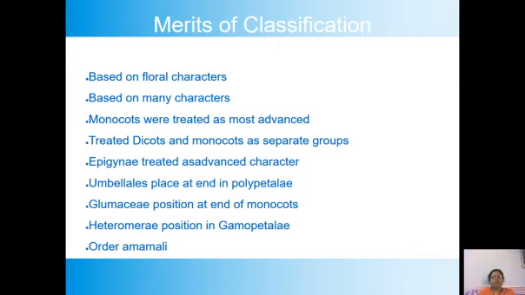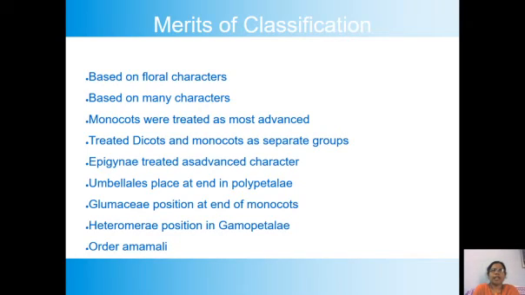One more thing we have to realize in Polypetalae is that it is divided into three series: Thalamiflorae, Disciflorae and Calyciflorae, based on the position of the gynoecium, as we have learned already.